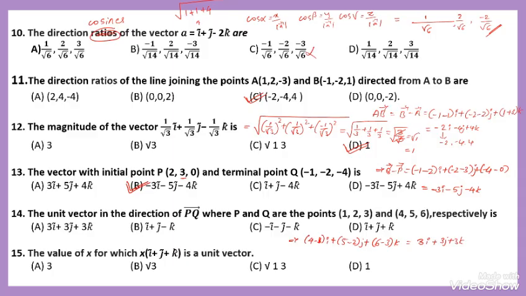This is the result of the given problem. The option number A is correct.